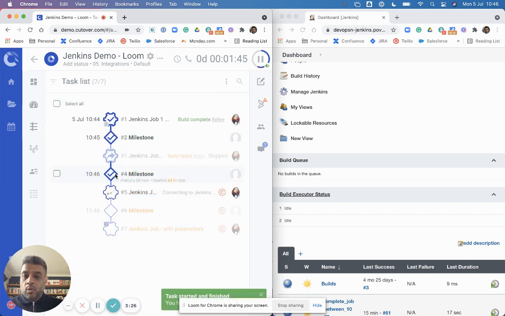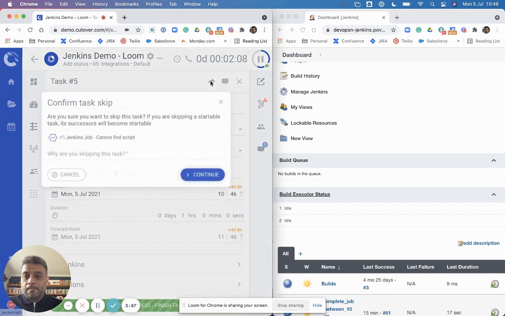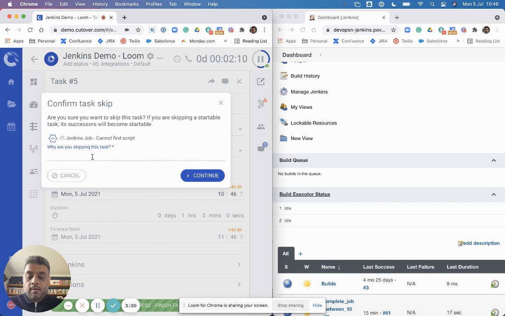So let's now do a job where it can't find. So now it's trying to connect to Jenkins. It's looking for a job that doesn't exist. It carries on looking. Once it's iterated through all the jobs, you can see that it says build failed. The script does not exist. So again, you've got a choice now. You can put the script in there, or you can skip it. Again, let's just skip that just to make it easier.